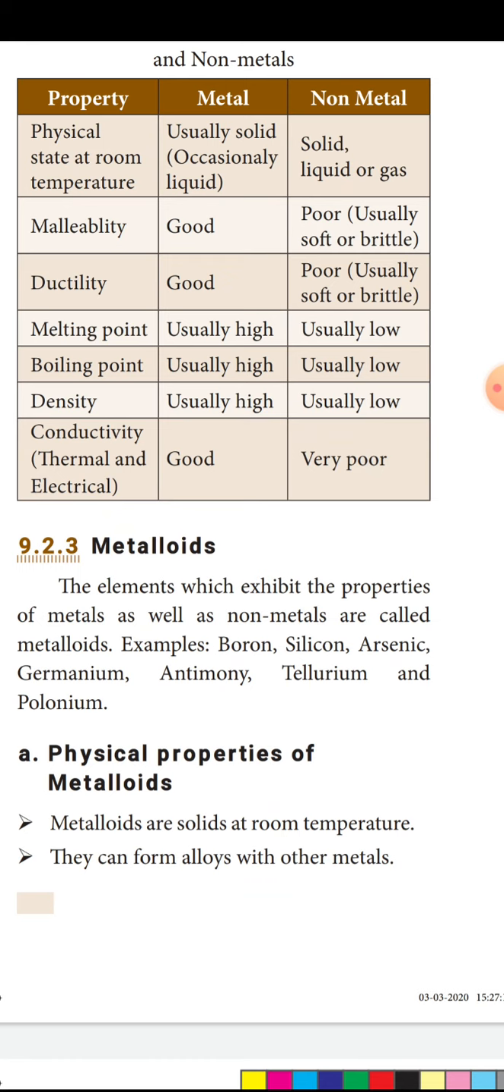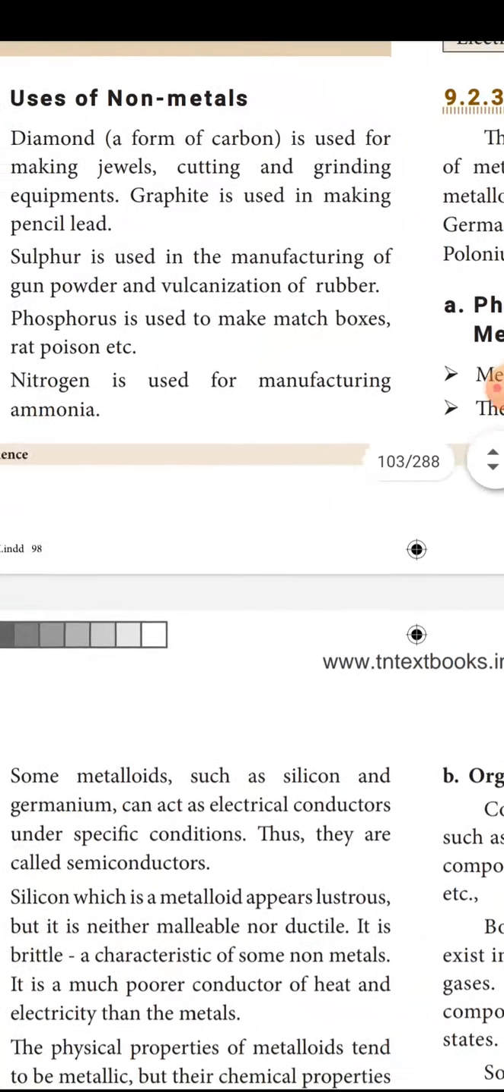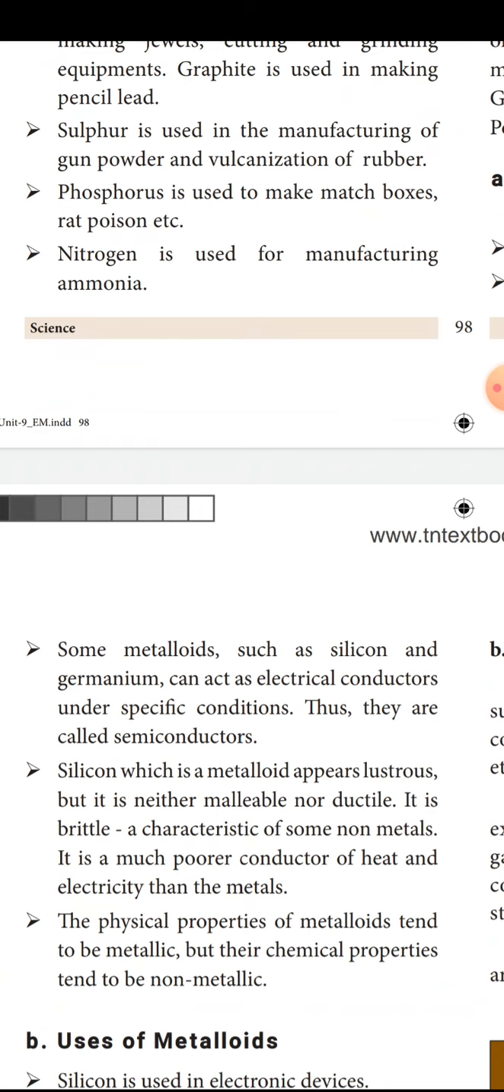Metalloids: in the name itself, alloys, a mixing up of two things. Metals and non-metals combine to form metalloids. The elements which exhibit properties of both metals as well as non-metals are called metalloids. Examples: boron, silicon, arsenic, germanium, antimony, tellurium and polonium. Physical properties of metalloids: they are solid at room temperature, and they can form alloys with other metals. This is what I told from the start itself.